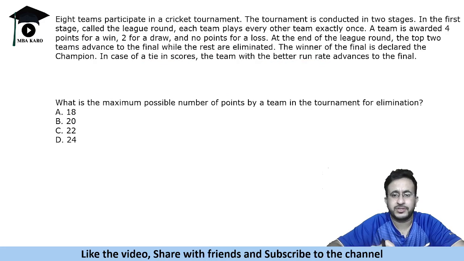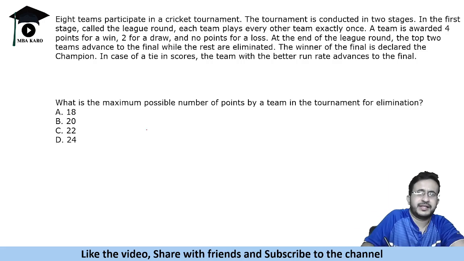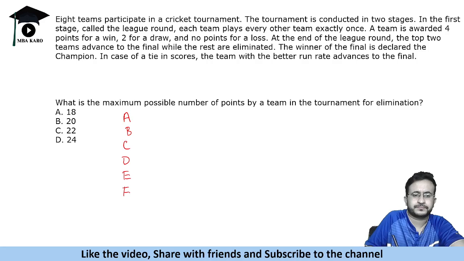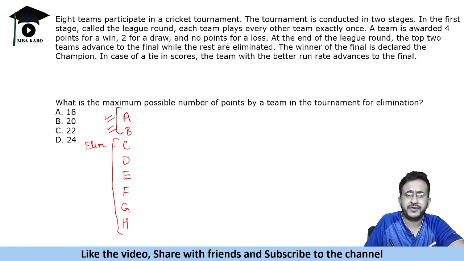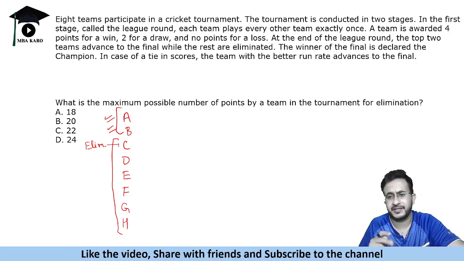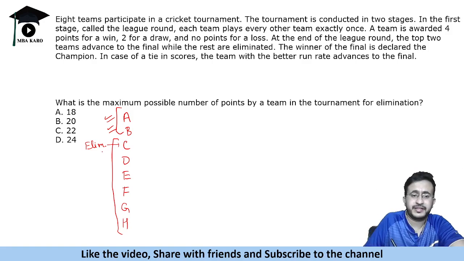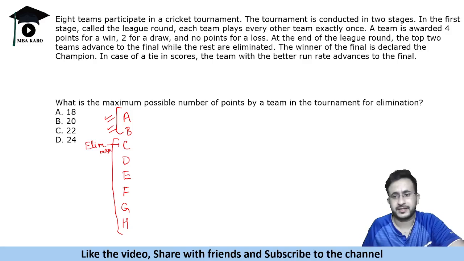What is the maximum possible number of points by a team in the tournament for elimination? Okay. So again, let us write these names as A, B, C, D, E, F, G, H. Now these two will be selected and all these will be eliminated. Okay, all of them will be eliminated. Now we have to find, let us say this is the third team. 1 and 2 will get selected. Third is the best team which gets eliminated. So we have to find the maximum points possible in this.